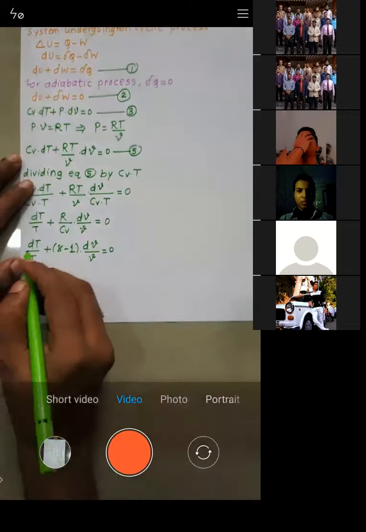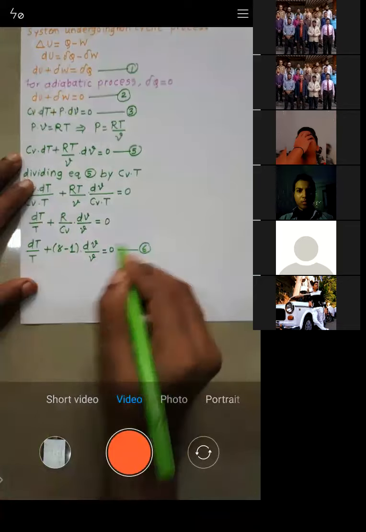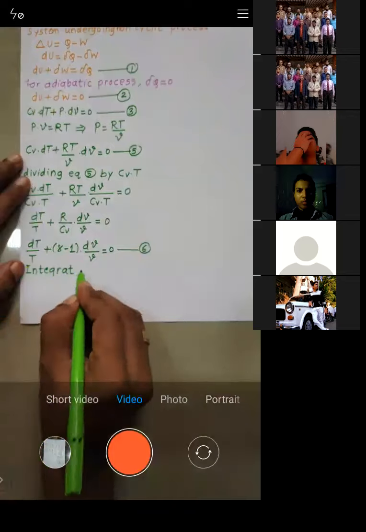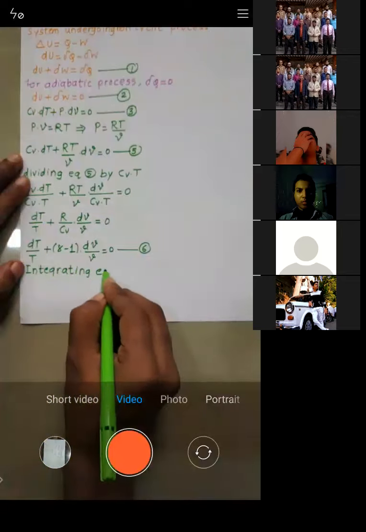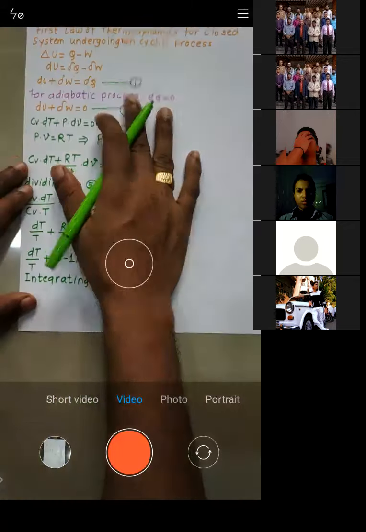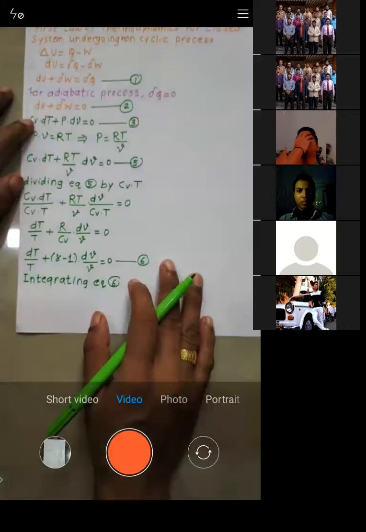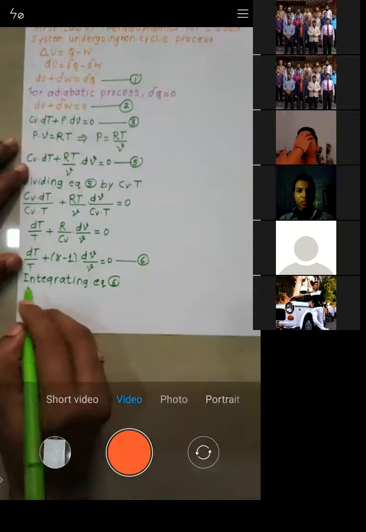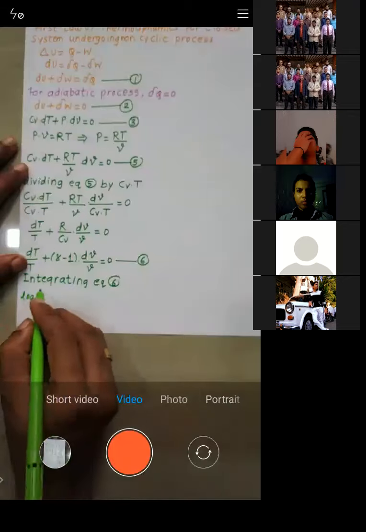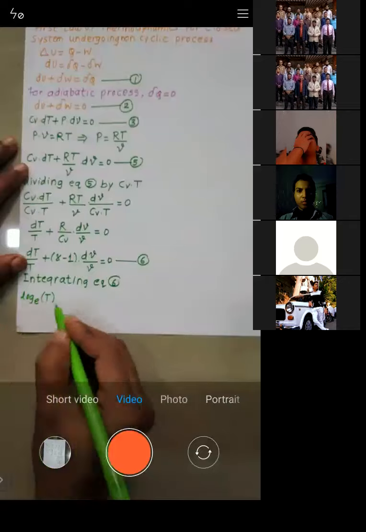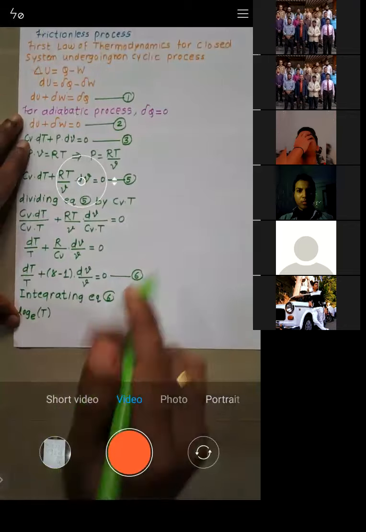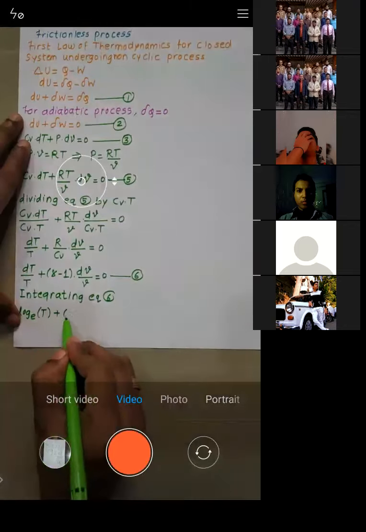Now what we'll do, we'll just integrate this equation. Let me call this equation number 6. So let's integrate equation number 6. What is the integration of dT by T? It is log to the base e of T. Integration of dT by T is log T, plus gamma minus 1 as it is.